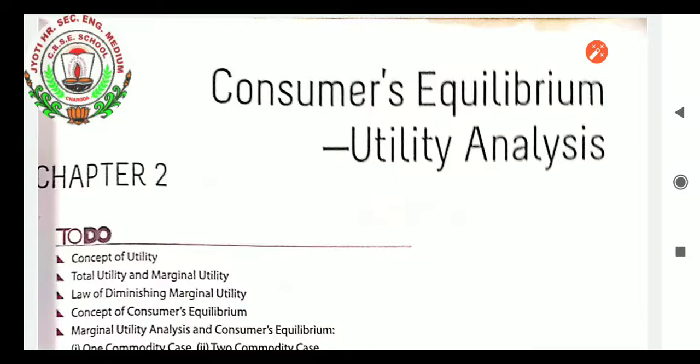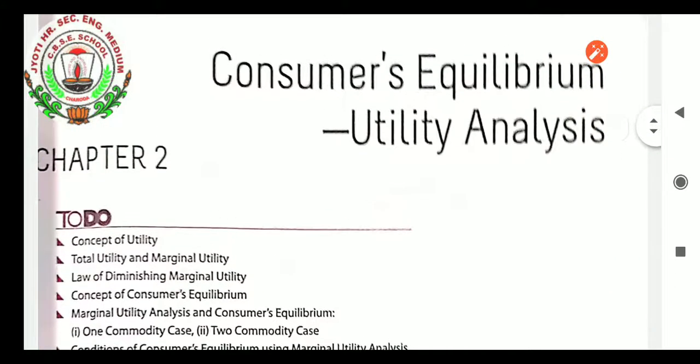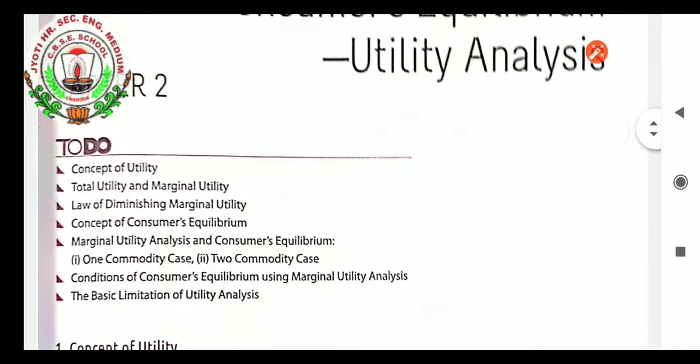So that is what we are going to learn in this chapter, that is consumer equilibrium. With a particular income, how much demand of the consumer can be fulfilled, and he will get equilibrium analysis. I think the introduction is clear. In the introduction you came to know what we are going to learn in this chapter. Yes, students, it is very important in economics, because if we want to know the demand of the consumer, it must be known how much they can demand, up to what point they can demand.